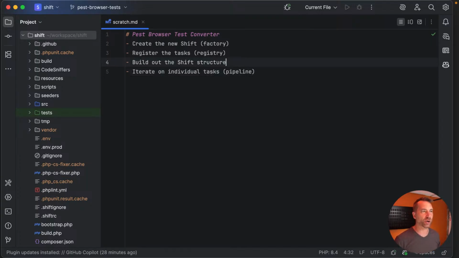And then building out the structure. This is just file system stuff is really what I'm after. But as far as each of the patterns used inside of here, there's a factory which you call with a SKU, and it returns the registry class, the shift class for that. And that in turn has information about where files are located, version numbers, and the task pipeline that ultimately gets iterated over and run.